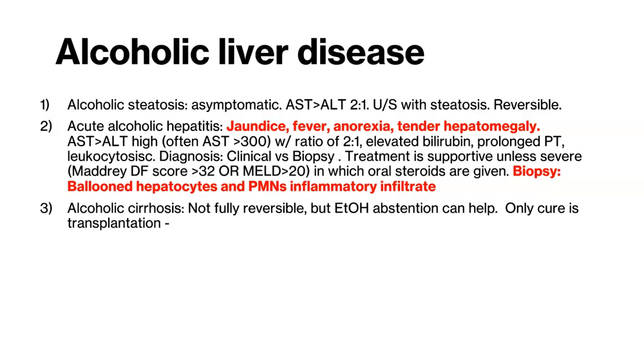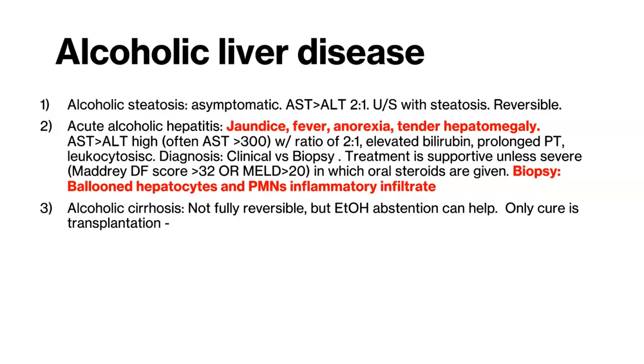Acute alcoholic hepatitis is an acute condition that typically occurs in patients who have a history of heavy alcohol consumption as well, but can be triggered by a sudden increase in consumption. These patients are symptomatic and will have jaundice, fever, anorexia, and tender hepatomegaly. The AST and ALT will be very elevated, also usually in a ratio of 2-to-1, in addition to elevated bilirubin, prolonged PT, and leukocytosis. Diagnosis can be made clinically, but if a biopsy is done, then ballooned hepatocytes and an inflammatory infiltrate with neutrophils will be seen.